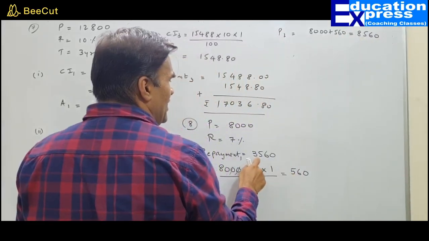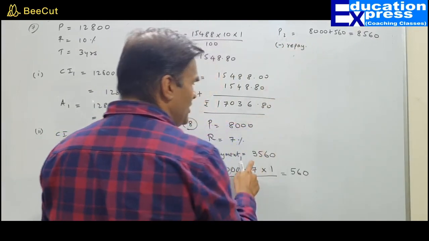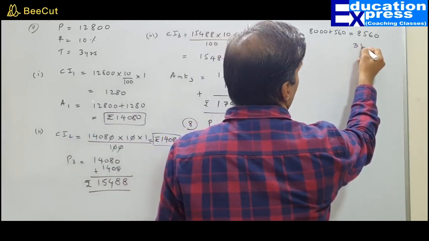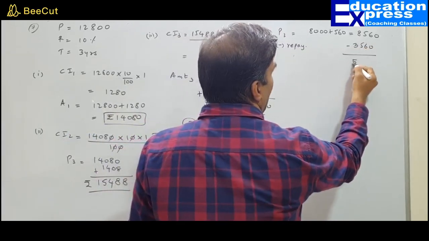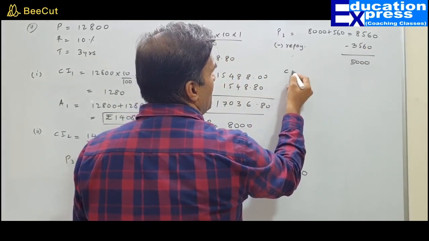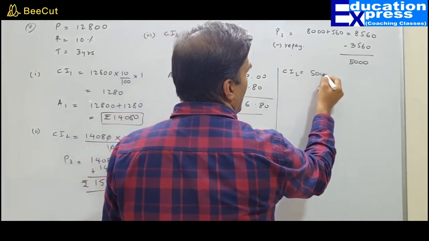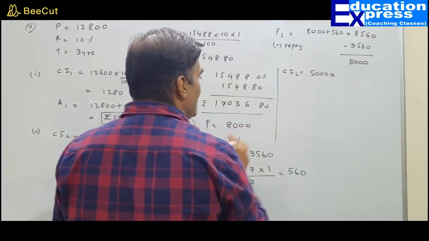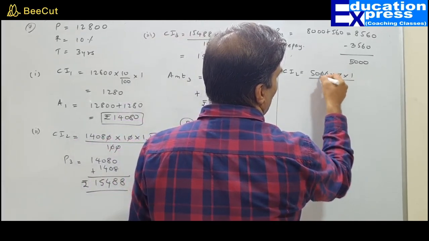But sir, there is a repayment. How much is the repayment? 3560. Repayment means we have to pay. So the balance amount is 5,000. After that, compound interest for the second year we can find on 5,000. What is the rate? 7% for 1 year.